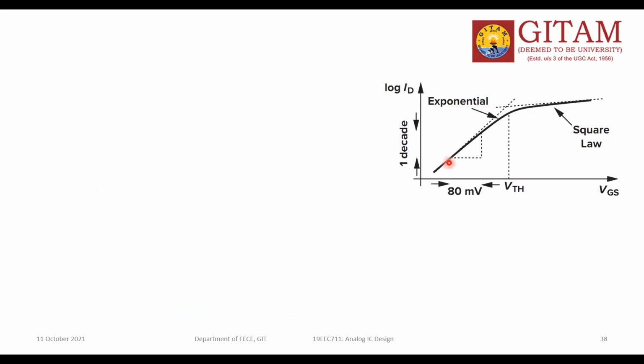So in this region, in the subthreshold region, your drain current depends exponentially on the gate potential. This is the square law region. In this region, you already know the drain current formula: ID is equal to 1 by 2 UN COX W by L into (VGS minus VTH) whole square.